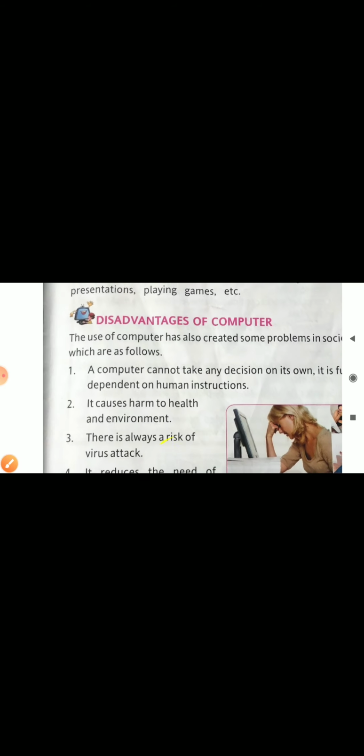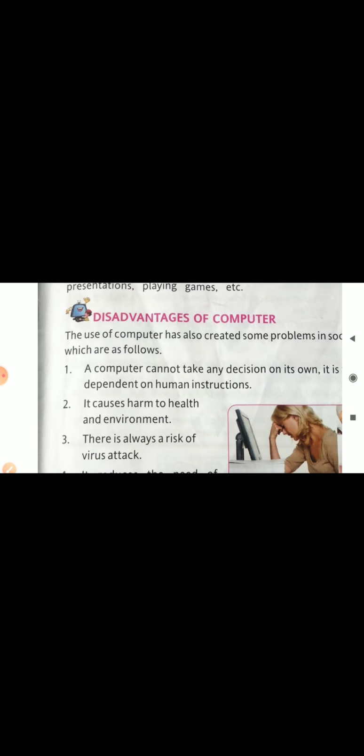That means a computer cannot take its own decision. I told you when we were comparing human and computer machine, the difference between computer and human. Whatever work the computer will do, we have to give instructions to the computer, then only will the computer do that work. On its own, it cannot take any decision, it cannot do any work.